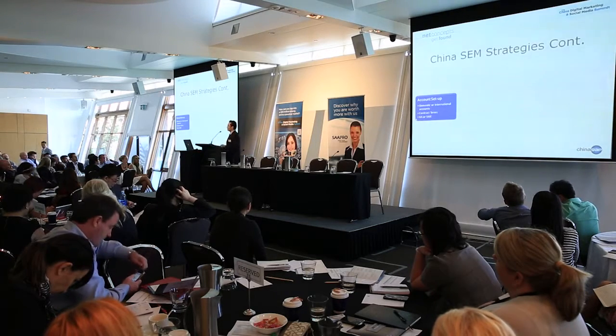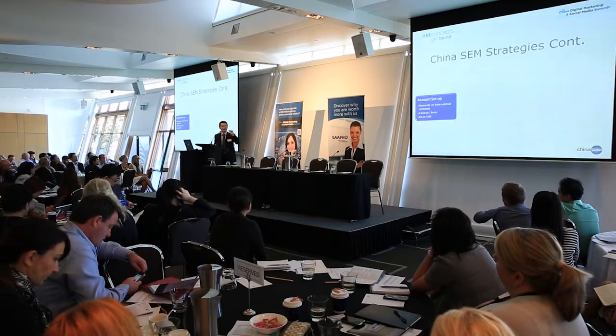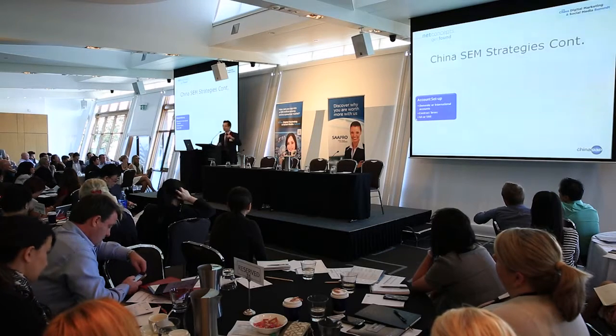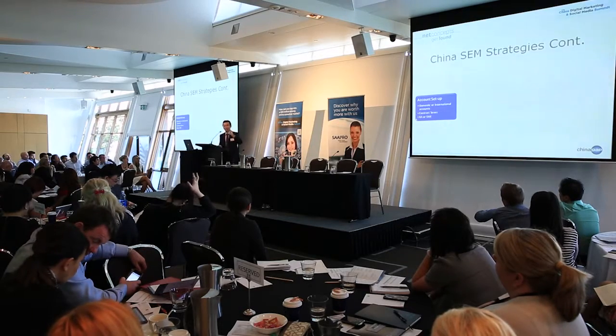It's all different. The biggest hassle we have seen is that lots of companies started with a small budget. They thought the SME channel was easier to start with. That's true, it's easier to open an account. But when they increase the budget fairly quickly, after maybe a year, and want to switch from SME to the KA system, because KA has much better support, they find it's impossible. Baidu internally has a strict policy: if you want to switch from SME to KA, you have to stop bidding for at least 3 months. So you can't spend any money for at least 3 months in order to transfer. That's really painful, so you really have to plan ahead.